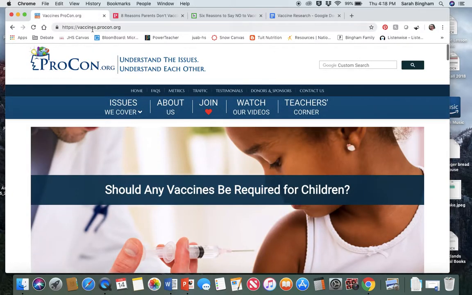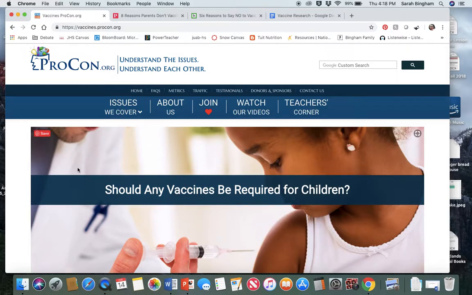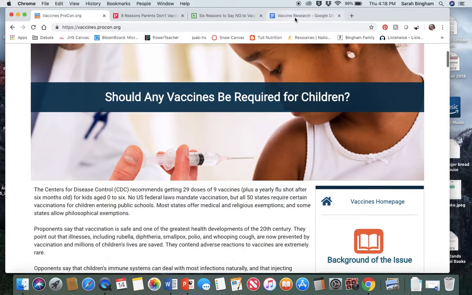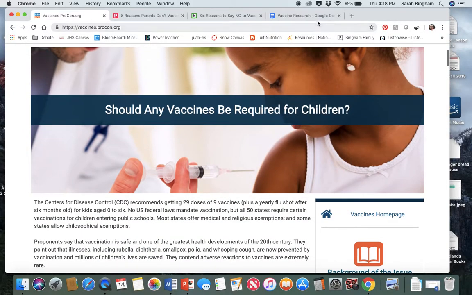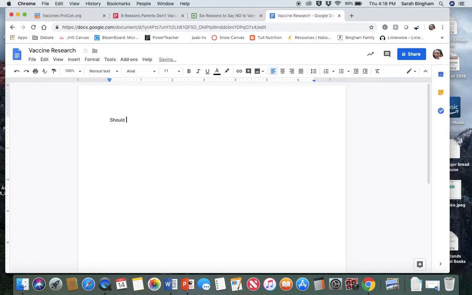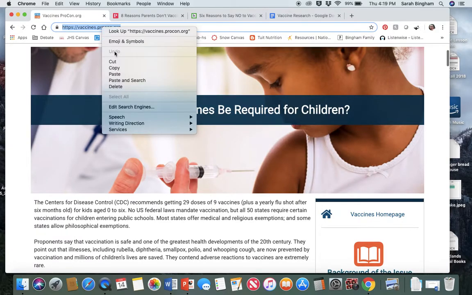So what I'm going to do is create a document that has all of my research on it. I have my document, I've titled it Vaccine Research, and at the top of every page, I'm going to put the title of whatever I'm reading. So this one's "Should Any Vaccines Be Required for Children?" and I'm going to abbreviate that, "Be required for children." And then I'm also going to put the web address.